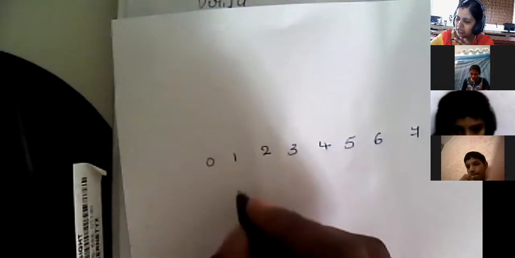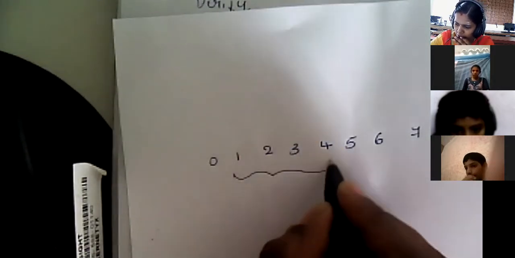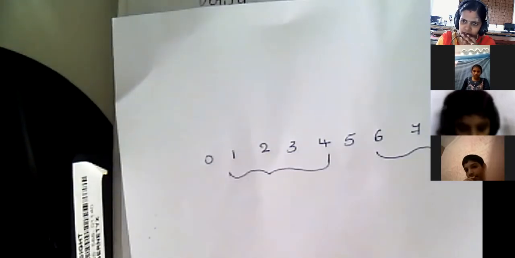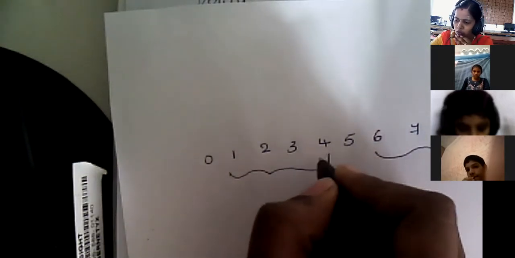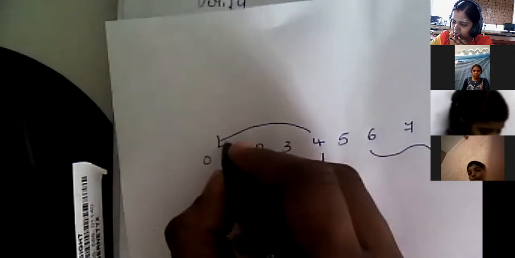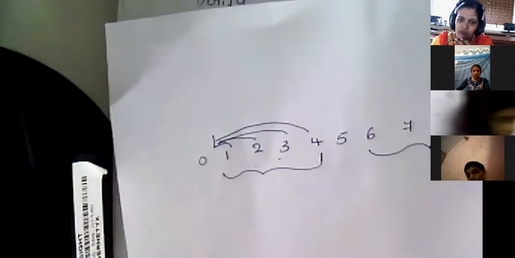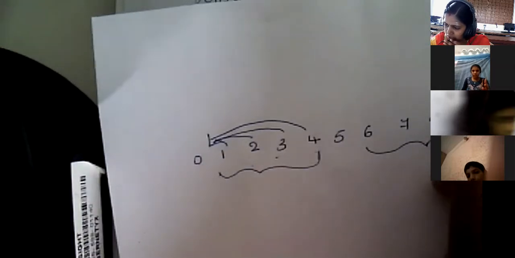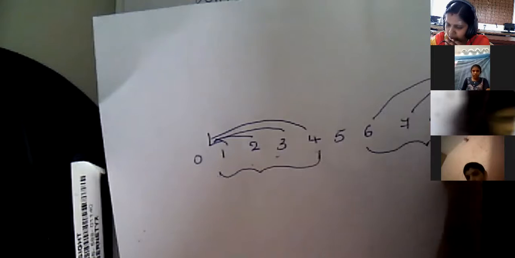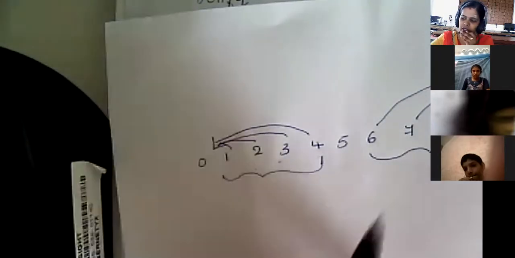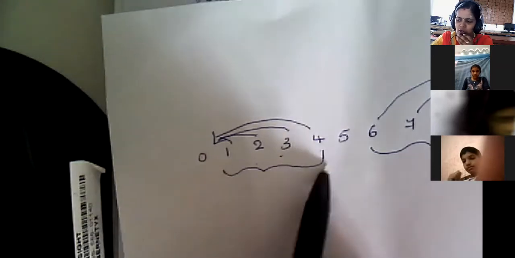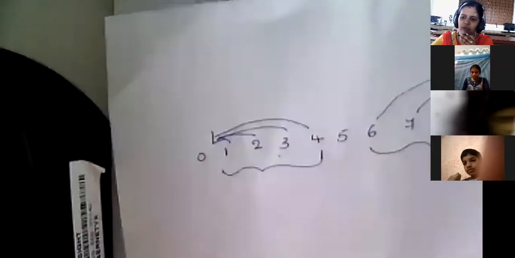Here these numbers 1, 2, 3, 4 are nearest to 0, and here 6, 7, 8, 9 are nearest to 10. And 5 is the middle number, so you can go for 0, otherwise you can go for 10.